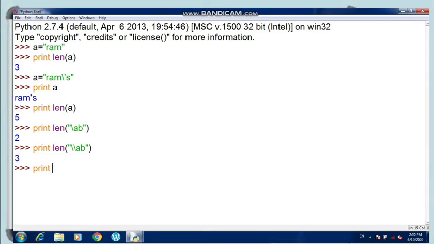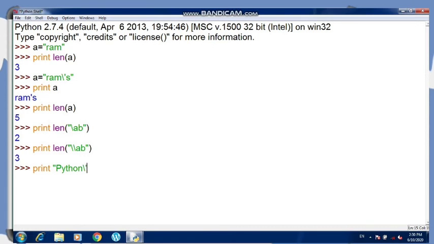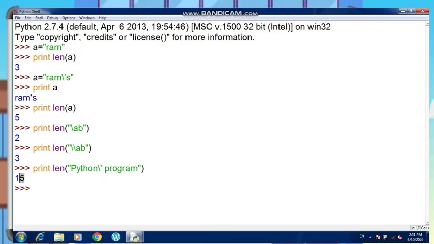Let me show you one more example. Print Python, backslash single quote, program, and let me use the length function here. So now what is the length? 15.